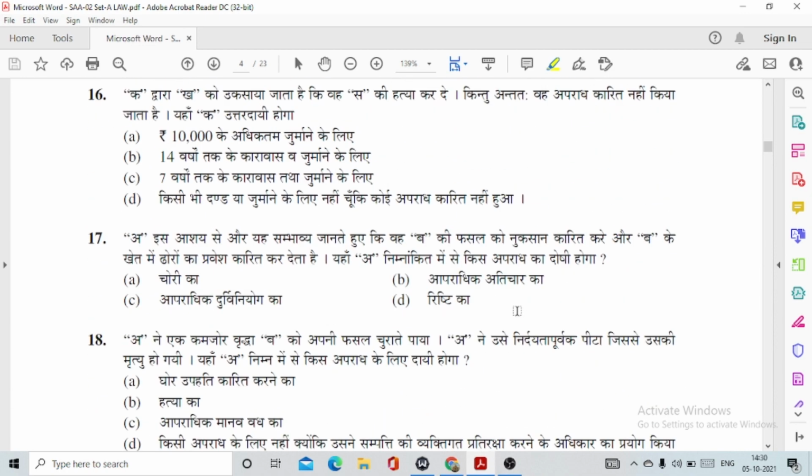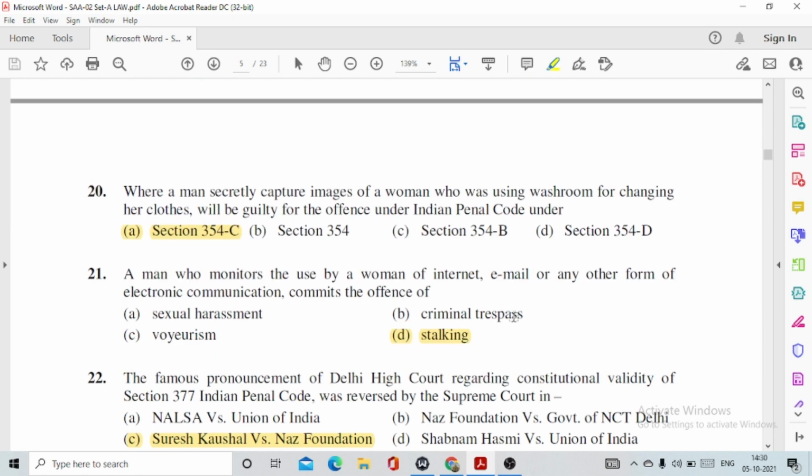Question number 20. Where a man secretly captures images of a woman who was using a washroom for changing her clothes, he will be guilty of an offence under the Indian Penal Code under option number A, section 354C. 21. A man who monitors the use by a woman of the internet, email or any other form of electronic communication commits the offence of option number D, stalking.